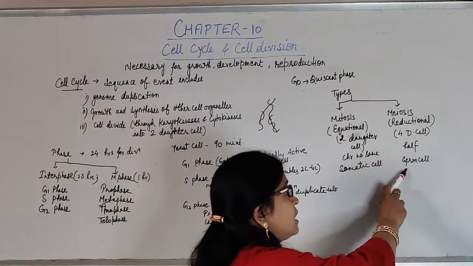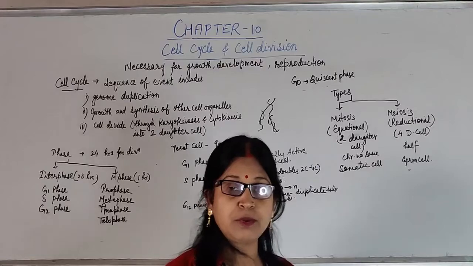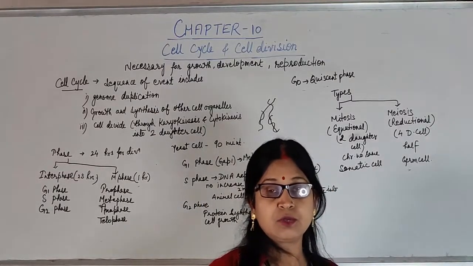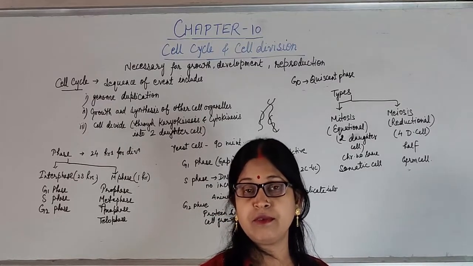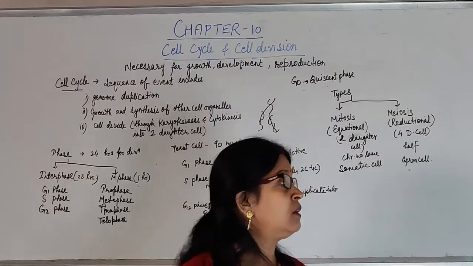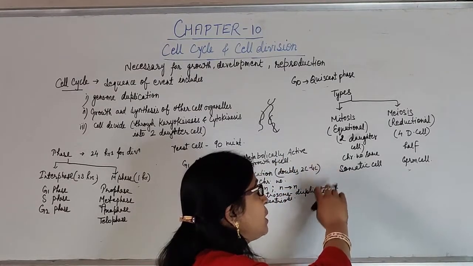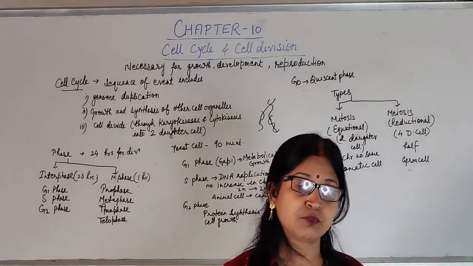Meiosis occurs in germ cells to reduce the chromosome number to half in the gametes, so that after fusion of the gametes, the chromosome number is maintained from generation to generation. Whereas in somatic cells, mitosis occurs, with no change in chromosome number.